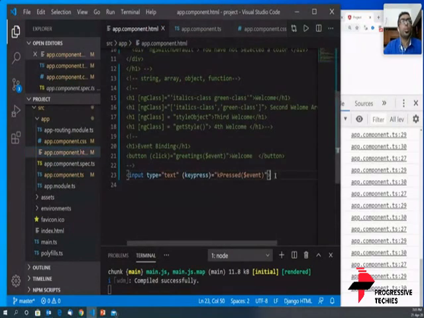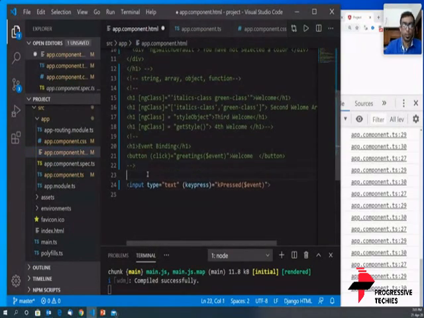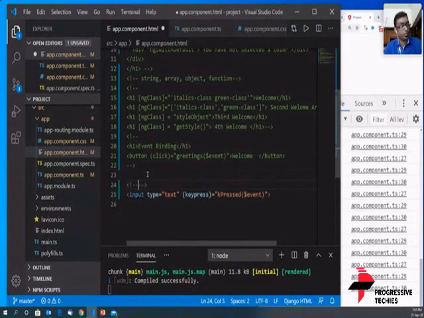So we are done with events. Next, what we're going to do is two-way binding.